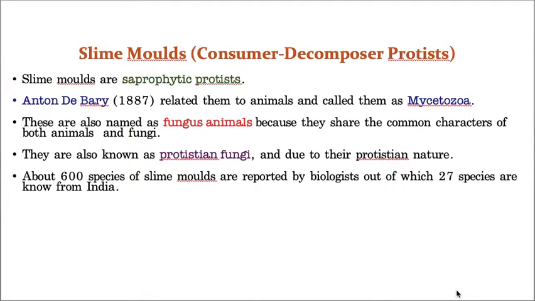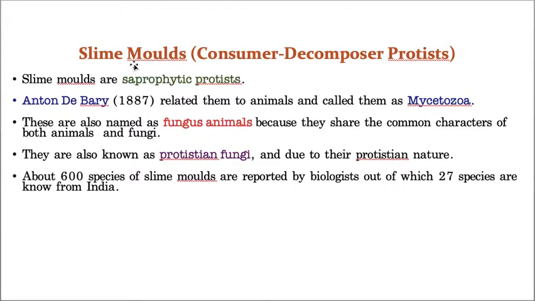That's why he included these slime molds under Mycetozoa. But later they proved that they equally have similarities with fungi. That's why that is not correct. So they cancelled this Mycetozoa, and now they are categorized under slime molds, which is one of the groups of this kingdom Protista. Hope you understood.